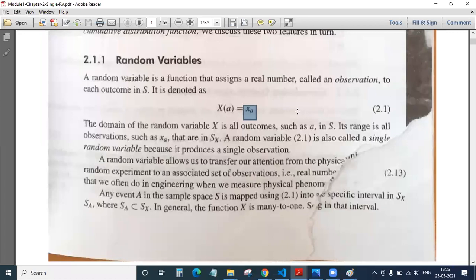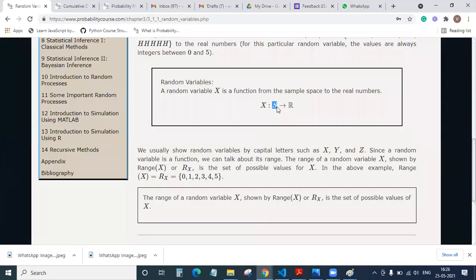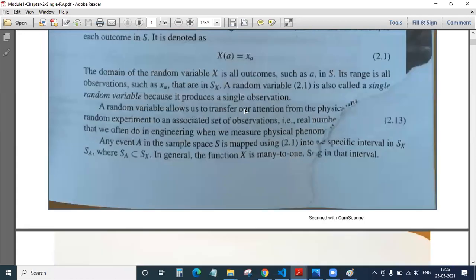And in terms of mathematical terms, you have a sample space. From that sample space, you have one variable. This variable will be mapped into real numbers. Okay. So this is your random variable.